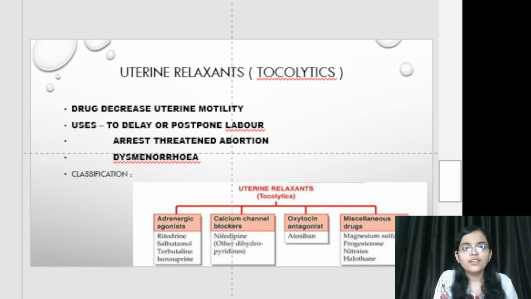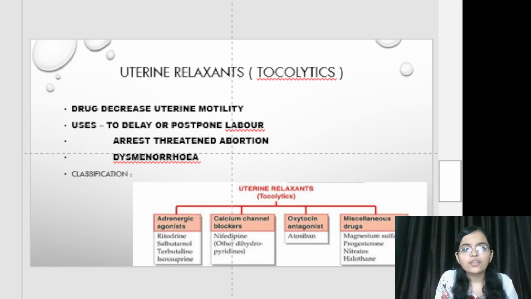Moving towards uterine relaxants. These are also called tocolytics. These are the drugs which decrease uterine motility. Uses: to delay or postpone labor, arrest threatened abortion, and dysmenorrhea. Classification, uterine relaxants are classified into four types. First, adrenergic agonists. Second, calcium channel blockers. Third, oxytocin antagonist. Fourth, miscellaneous drugs.